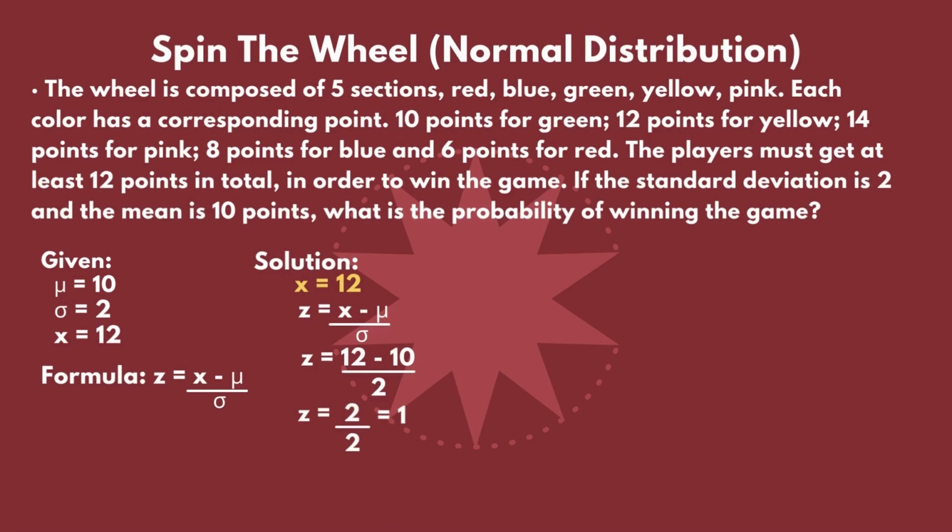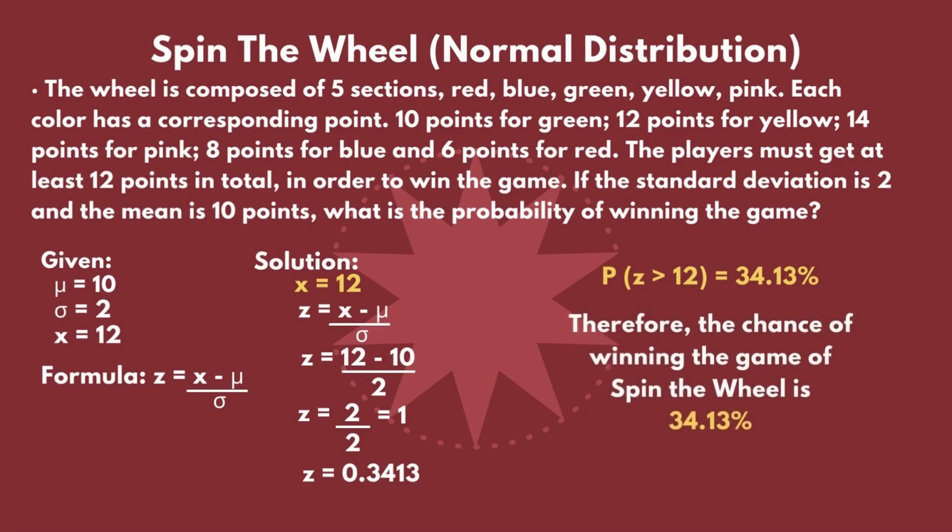We can now get the value of 1 from our normal distribution table or z-score table. 1 is again equivalent to 0.3413. We can also denote this as a percentage to represent the probability above 12. And it would look like getting the probability of z that is greater than 12 is 34.13%. Therefore, the chance of winning the game of Spin the Wheel is 34.13%.